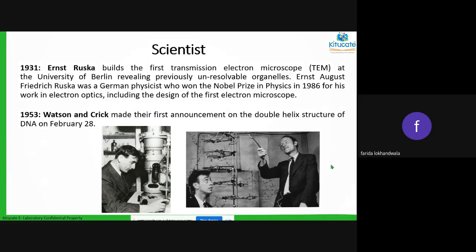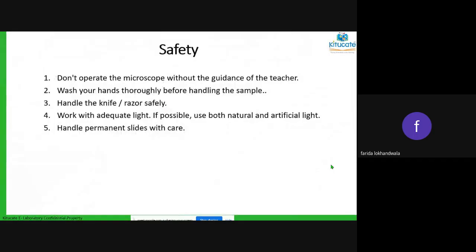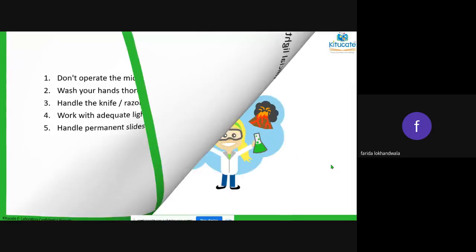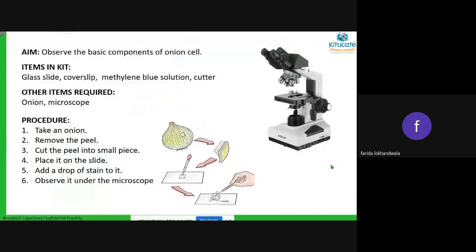Okay, next. So this is exactly what you do. I told you, from the onion, you will take a peel of the onion. Whenever we meet next in the lab, we'll be doing this experiment. We'll be taking a peel of the onion and you'll be able to see inside it. So you'll be able to see the cells of an onion. Ma'am, I've done this experiment. Very good. Next slide.